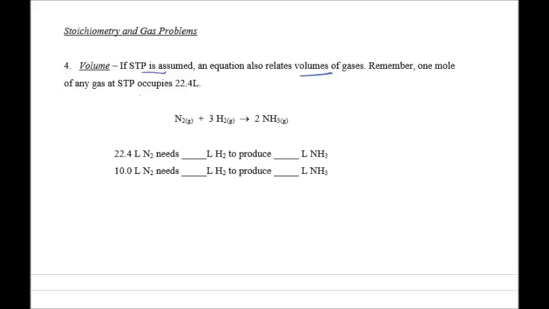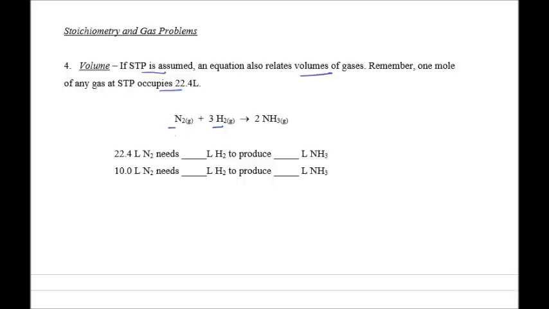Remember, 1 mole of any gas occupies 22.4 liters. So here we have a relationship of 1 mole of N2 needs 3 moles of H2. Well, we can also see that's a volume, where 1 liter of N2 needs 3 liters of H2.